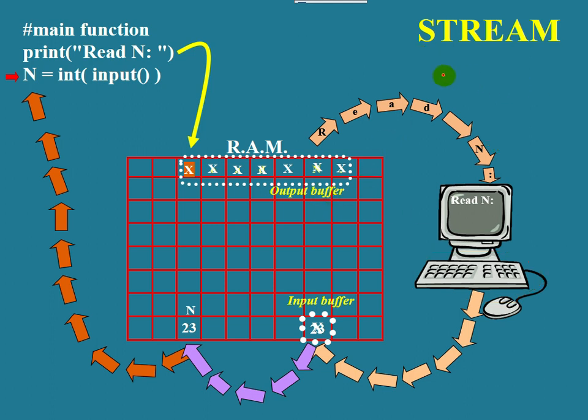So let me sum up. The word stream is a general name given for the flow of data. An output stream receives data from the program. An input stream supplies data to the program. An output stream is used to write data to a file, whereas an input stream is used to read data from a file. So this is all about streams.